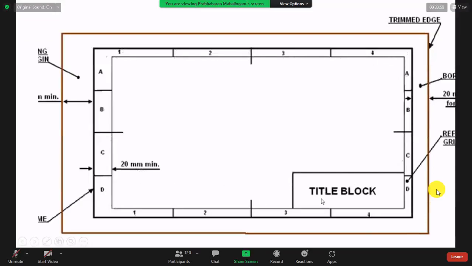So you want to draw 20, 10, 10, 10, right? 20 millimeter minimum. I told you all are millimeter. So they will explain here very clearly 20 millimeter, 10 millimeter.